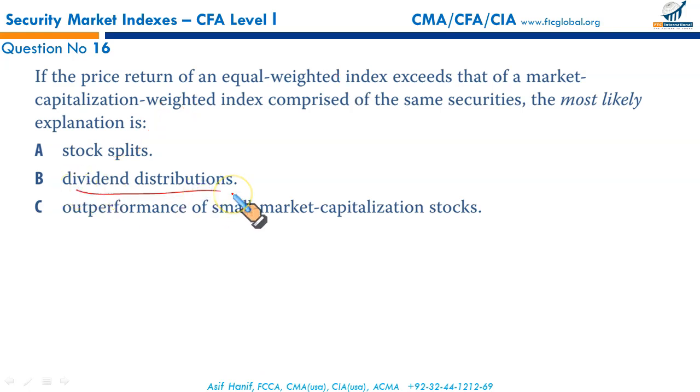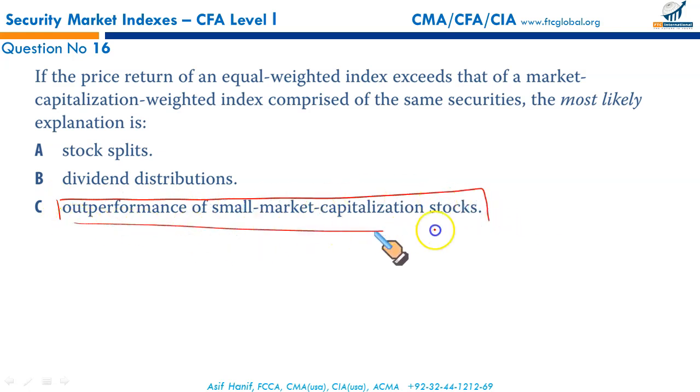Dividend distributions affect the market cap weighted total return index. They also affect the equal weighted return index. Since it's affected by both, we want the reason that is present in one case and not the other. This is the one: outperformance of small market cap stocks. Small market cap stocks, those that have low market capitalization, have more weight in an equal weighted index.